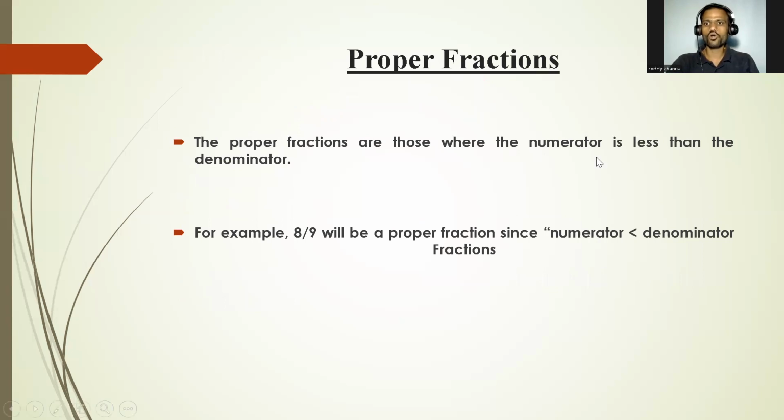So here you can see the proper fraction. We know that in a fraction we have the parts numerator and denominator. The fraction in which the numerator is smaller than the denominator. Here you can see 1 is smaller than 2. Numerator less than denominator is called a proper fraction, and the proper fraction value is always less than 1. So a proper fraction is a fraction where the numerator is smaller than the denominator.